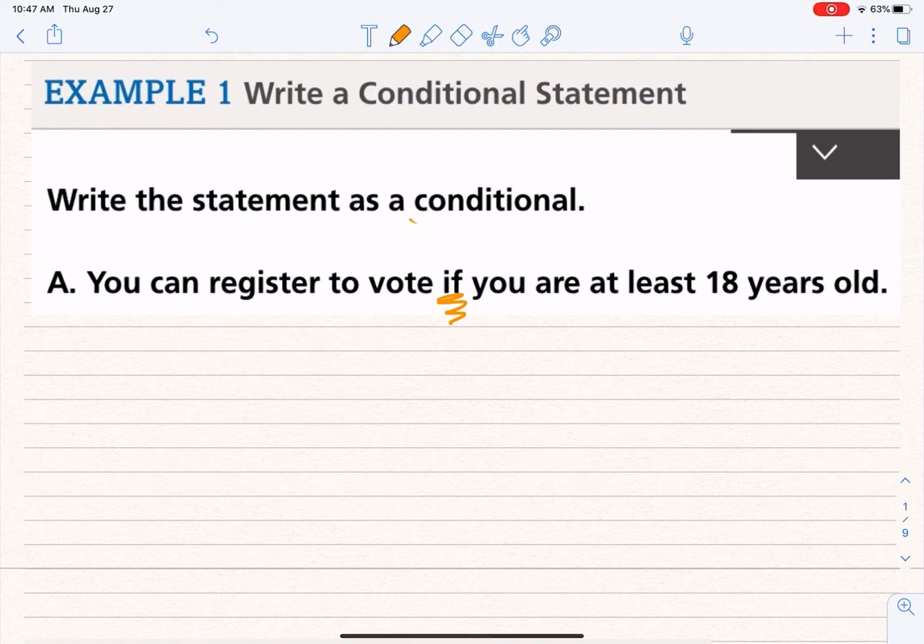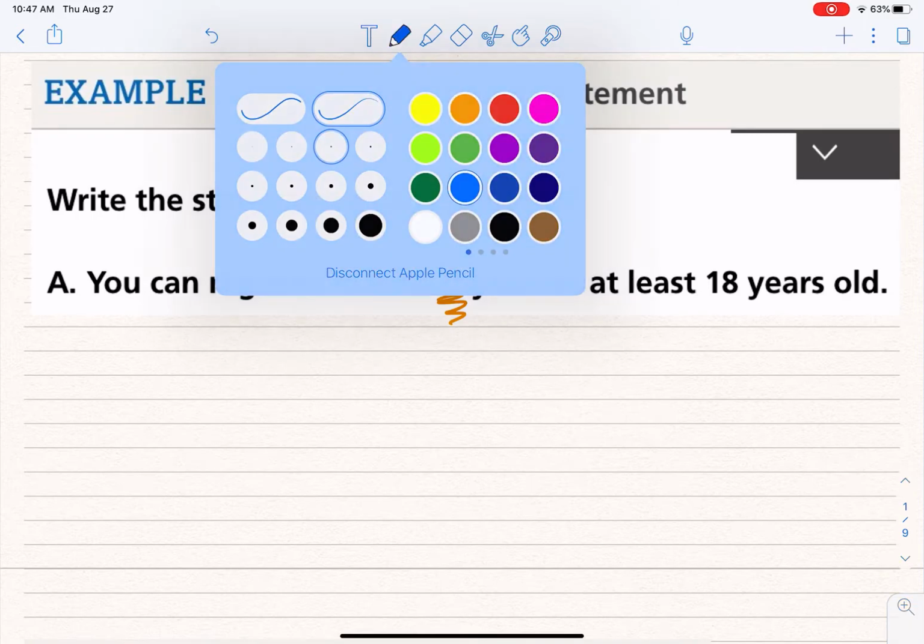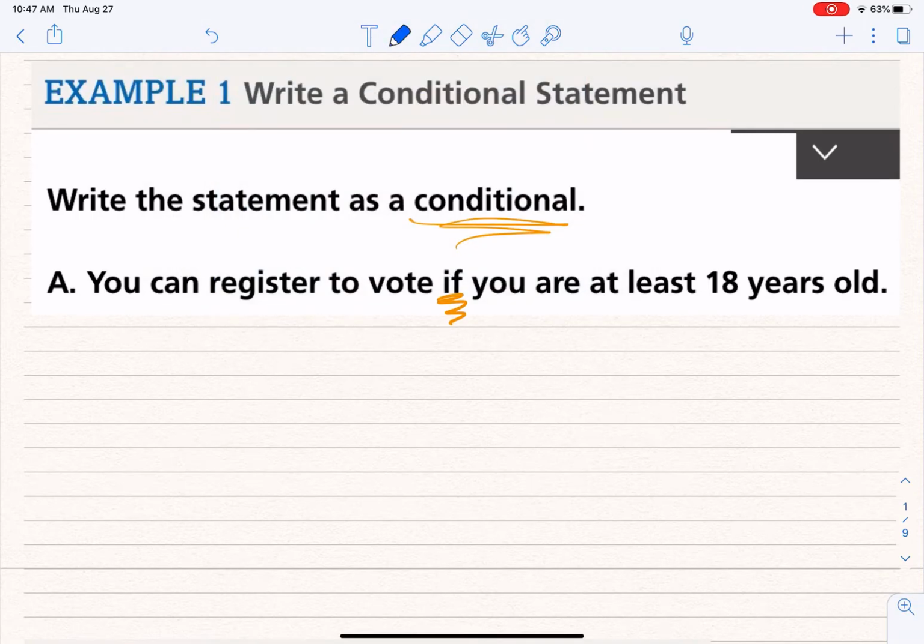And it says, well, write it as a conditional. Well, technically, this still is a conditional. It's just not written in the form that we like. We like it written if, then, okay? And so what we do is we go, well, there's the if. So believe it or not, all of this right here is still then the hypothesis. It's everything after the if.